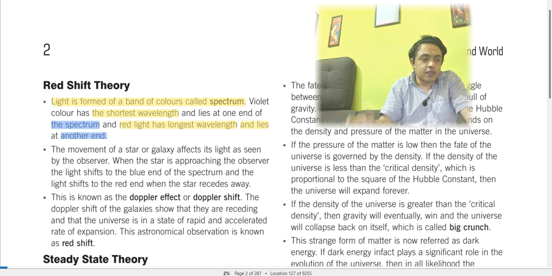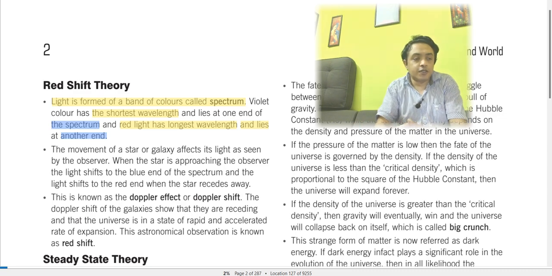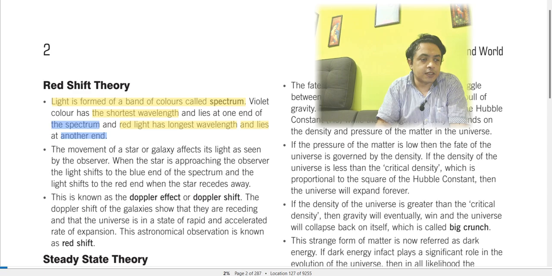So we see red when the star is receding, meaning the star is not going to stay within our visibility after that. And when it is approaching, we see it as blue, as it is shifting towards the blue end of the spectrum, and this is known as the Doppler effect or Doppler shift.